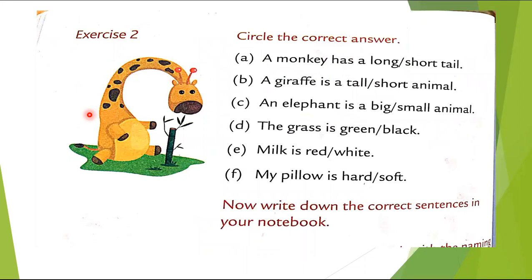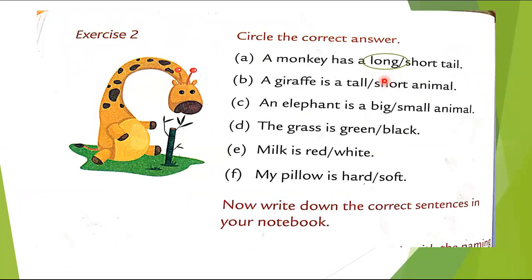Now the second exercise is to circle the correct answer. Here two options are given. We have to select the correct adjective and circle it. A monkey has a long or short tail. Do you think a monkey has a short tail? What do you think? Is it long or short? I think it's long, so I'm encircling it. A monkey has a long tail.